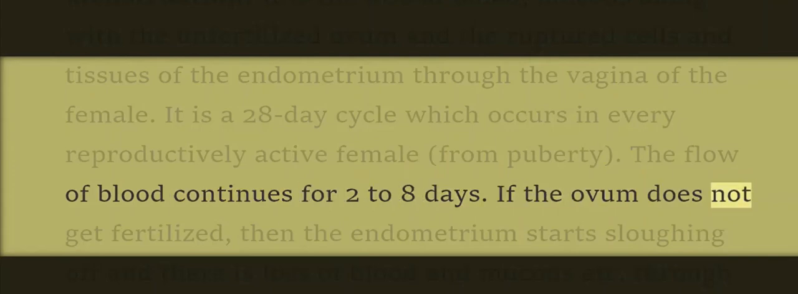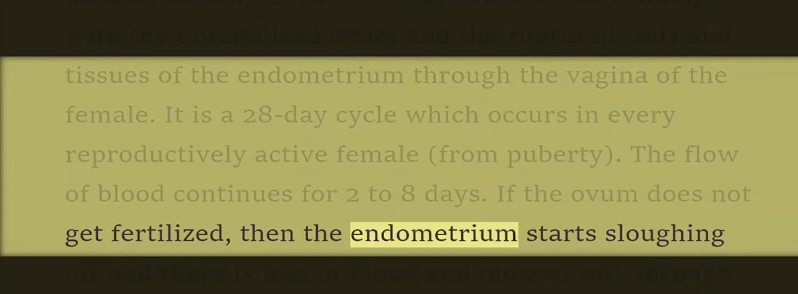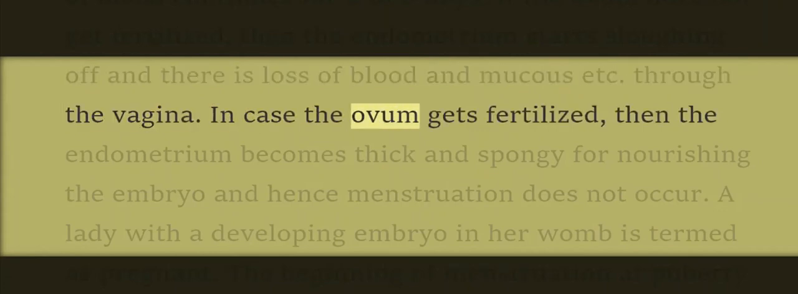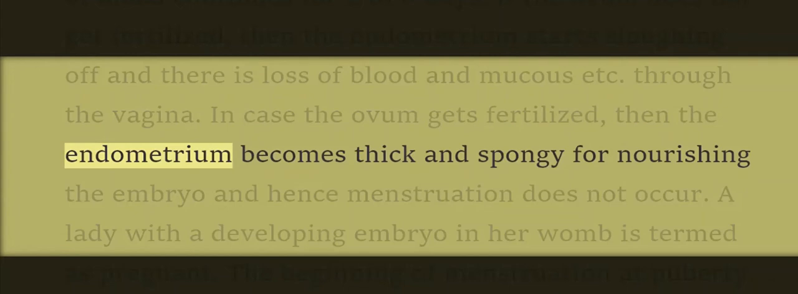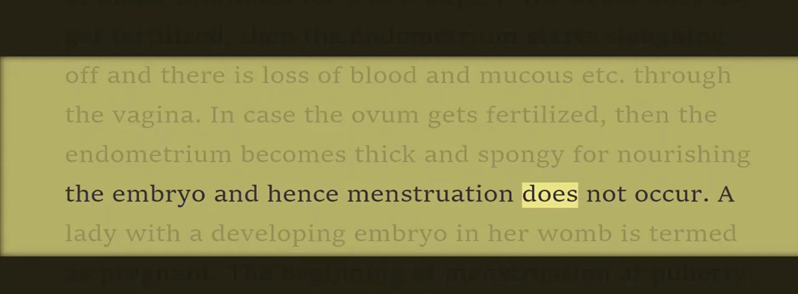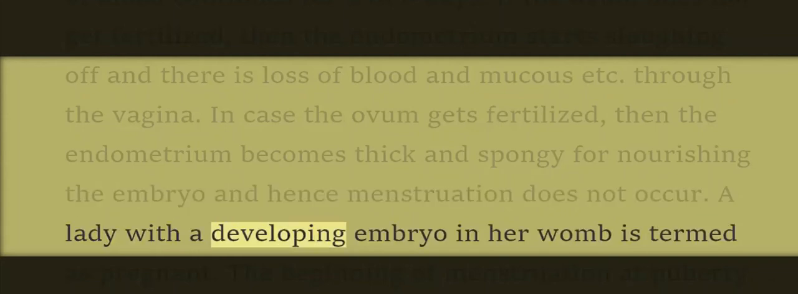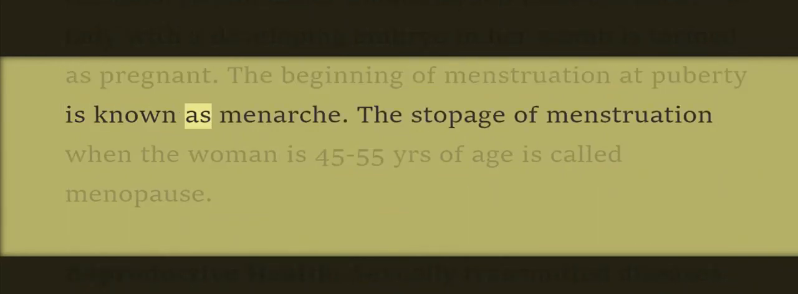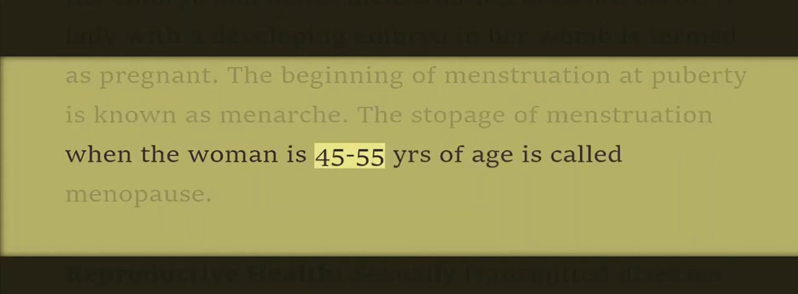If the ovum does not get fertilized, then the endometrium starts sloughing off and there is loss of blood and mucus etc. through the vagina. In case the ovum gets fertilized, then the endometrium becomes thick and spongy for nourishing the embryo and hence menstruation does not occur. A lady with a developing embryo in her womb is termed as pregnant. The beginning of menstruation at puberty is known as menarche. The stoppage of menstruation when the woman is 45 to 55 years of age is called menopause.